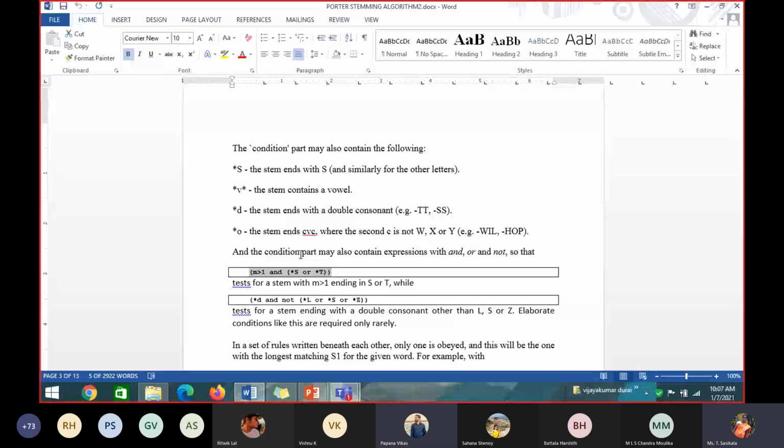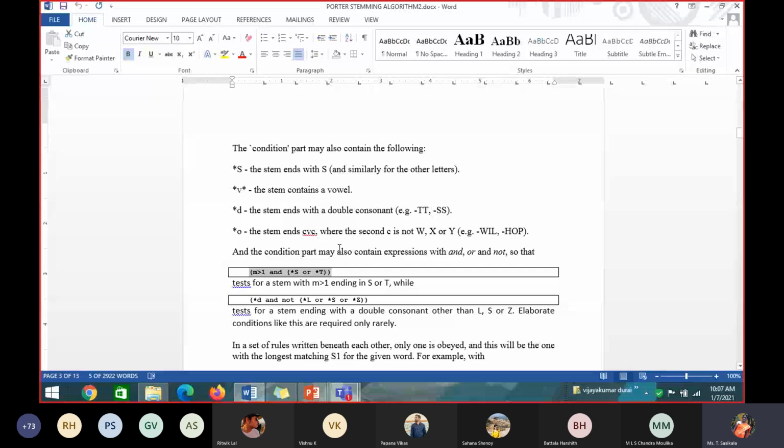A word should have M value greater than 1, and the word should end either with S or T. So how can I make a rule? If I have a word like this, how can I make a rule? What does the rule say?